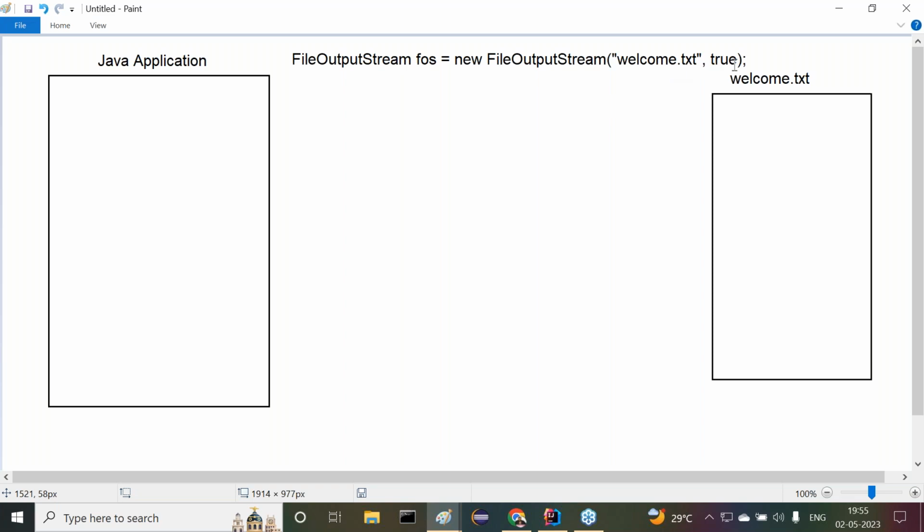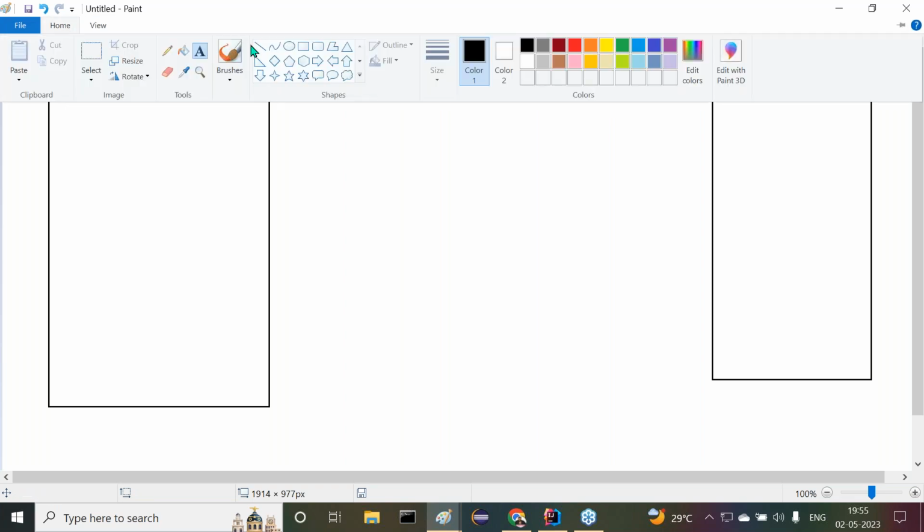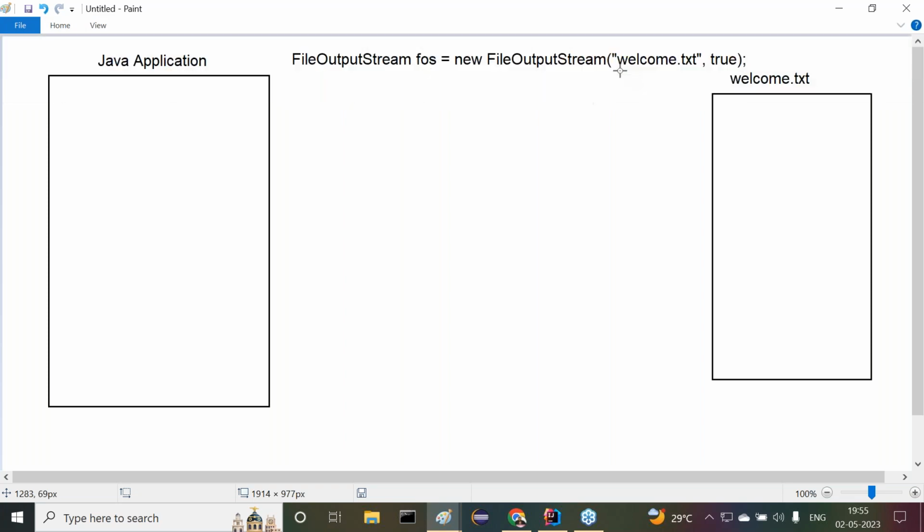What is going to happen first? When we execute this particular instruction, first the JVM will take the name and location of the file that we provided as a parameter to the FileOutputStream constructor. Then the JVM will search for the respective file, to check whether it exists or not. Observe carefully.